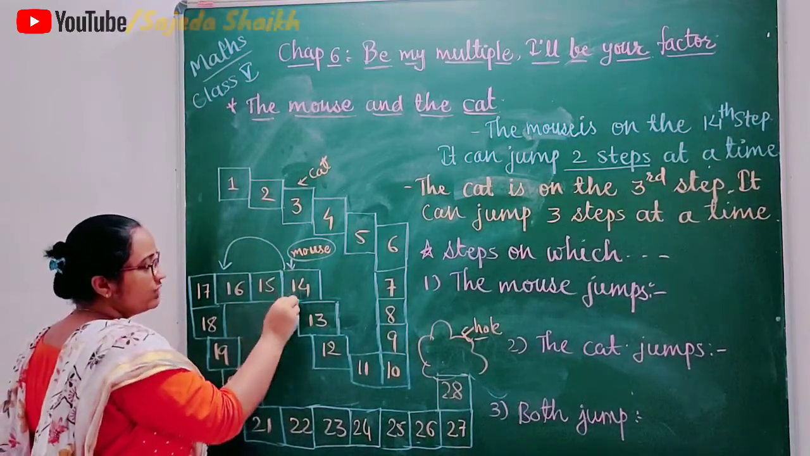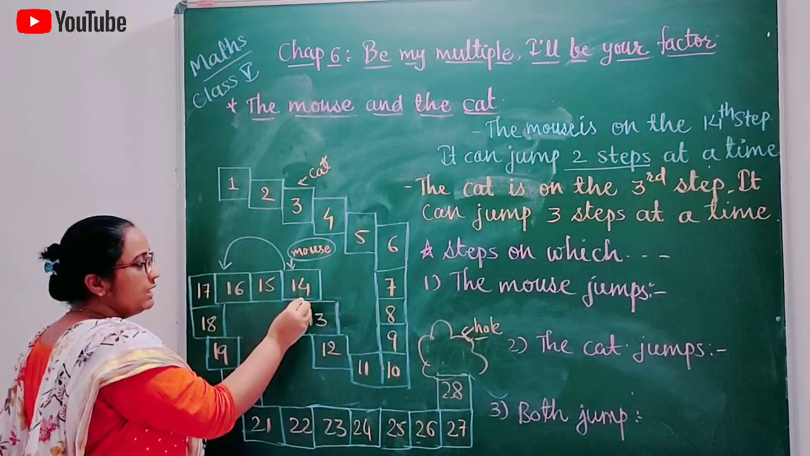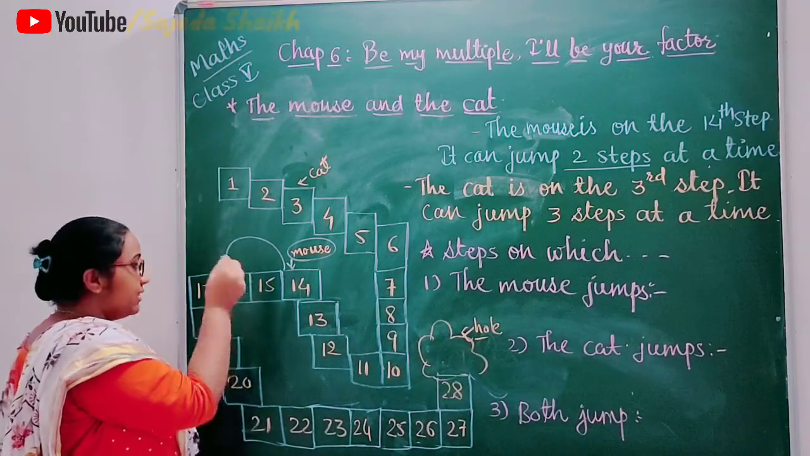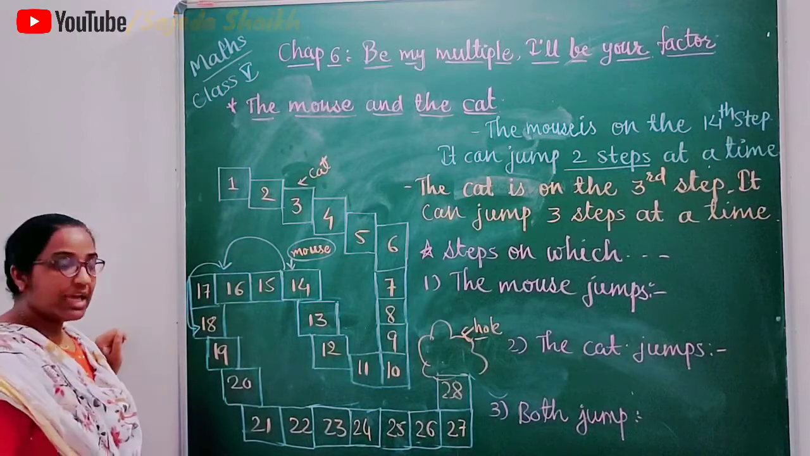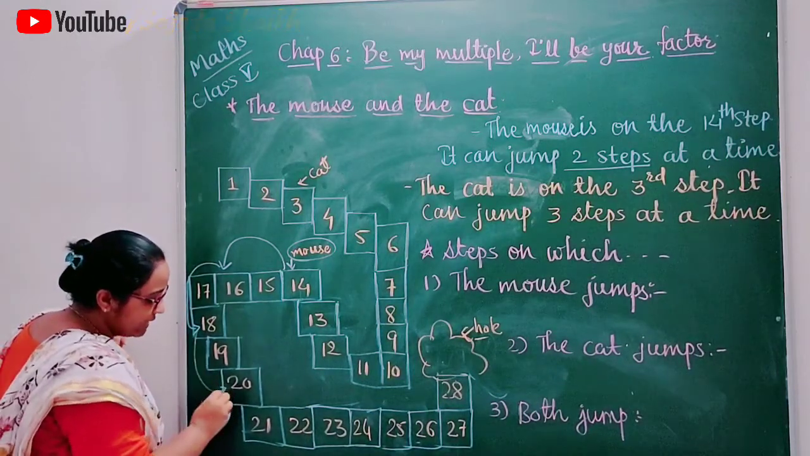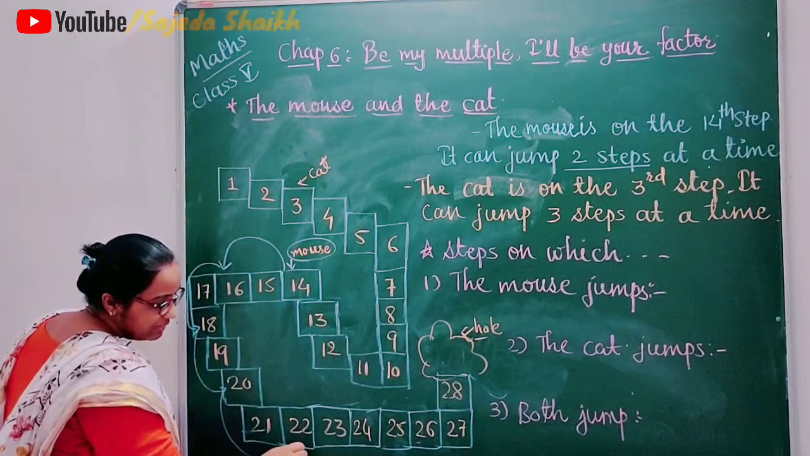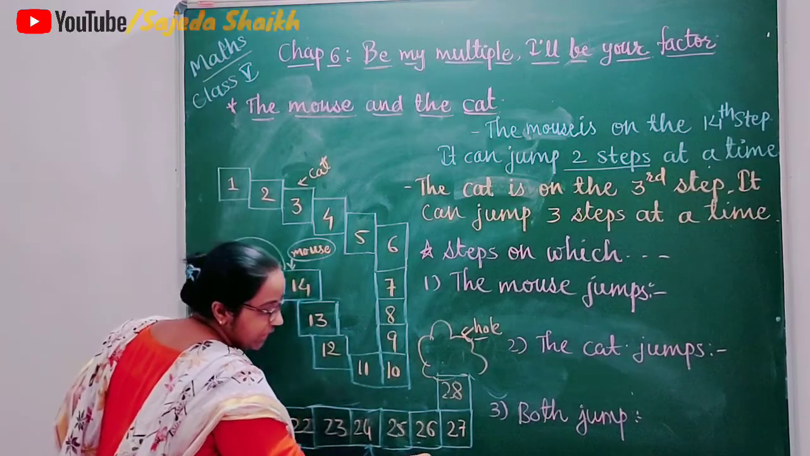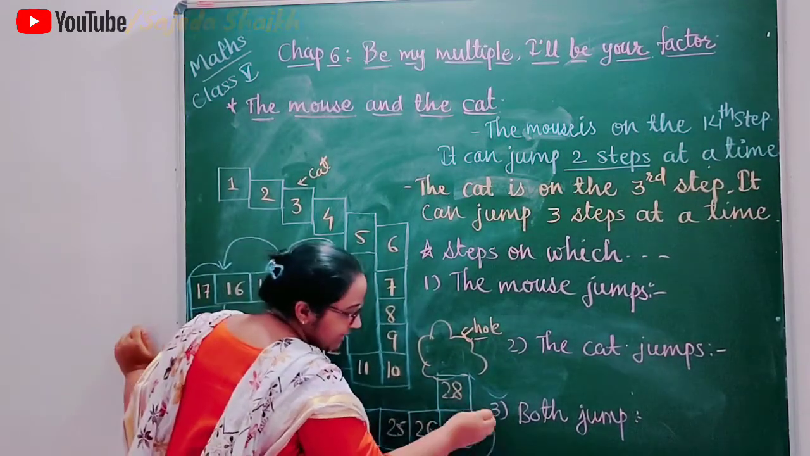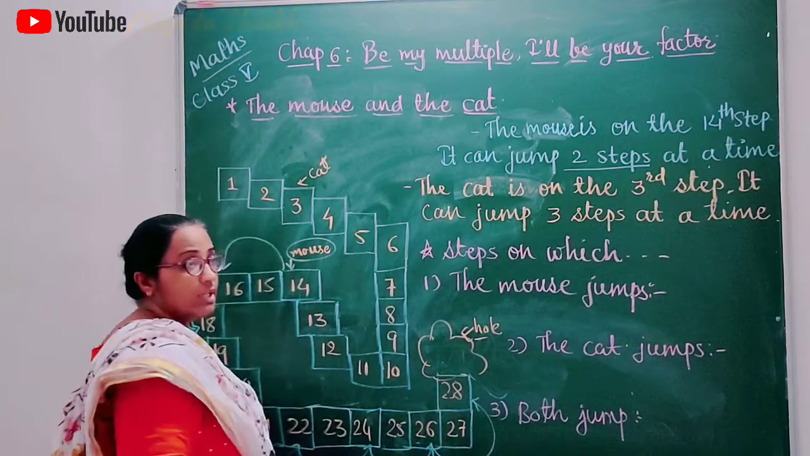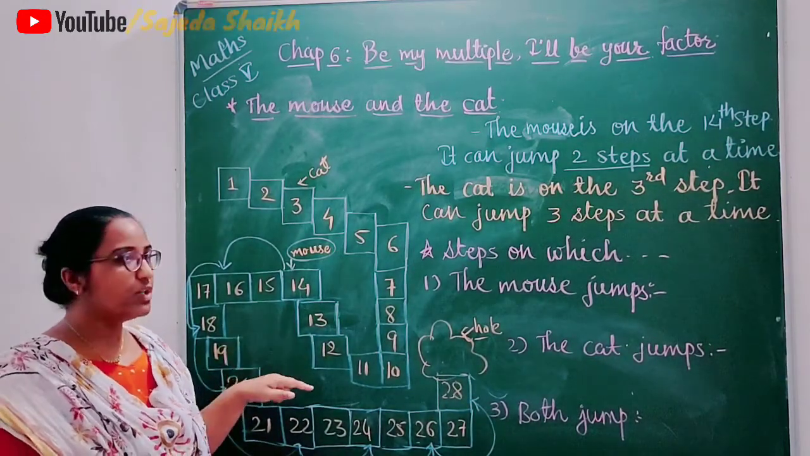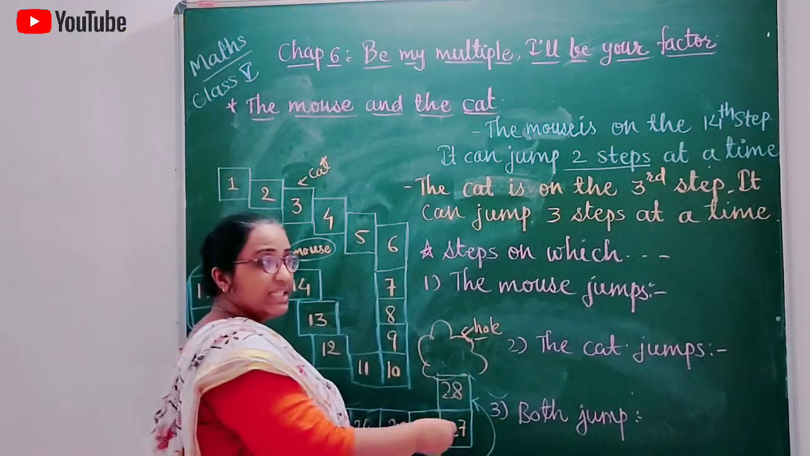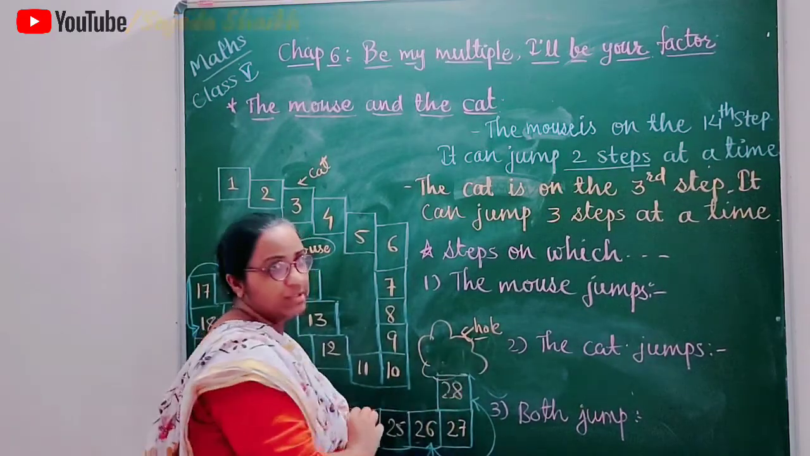So the way of this mouse is 14, then 16. The next jump, it will be on 18. After that it will be on 20, then 22, then 24, 26, and at the last it will reach 28. And as soon as it reaches 28, it immediately enters the hole.